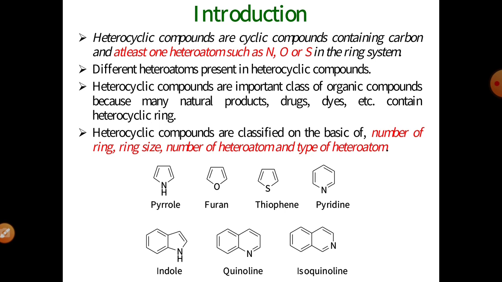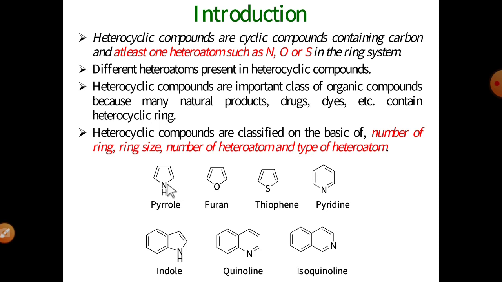Number one is the number of rings present in the particular heterocyclic compound, and the ring size, whether the ring is a 5-membered ring, 6-membered ring, 4-membered ring or 3-membered ring. Then the number of heteroatoms, meaning one heteroatom, two heteroatoms or more than two heteroatoms present in the ring. And the type of heteroatom: there are three types, nitrogen, oxygen and sulfur. So the basic classification is based on the number of rings, ring size, the number of heteroatoms and the type of heteroatoms.